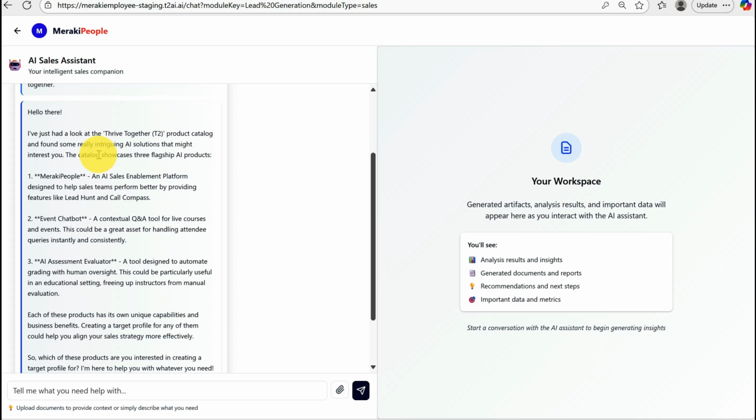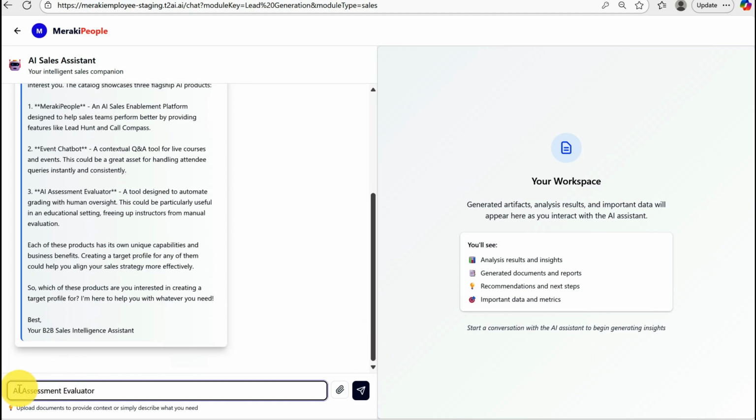So now the system is asking that under Thrive Together, you have many products, right? Which product do you want to hunt leads for? So then in that case, I'm going to say I'm going to hunt leads for a product that I have, which is called AI Assessment Evaluator.